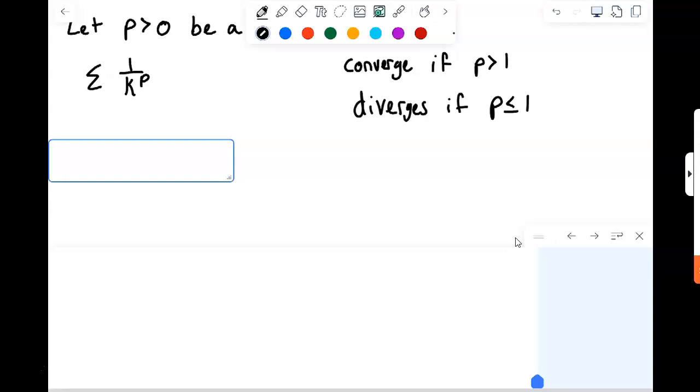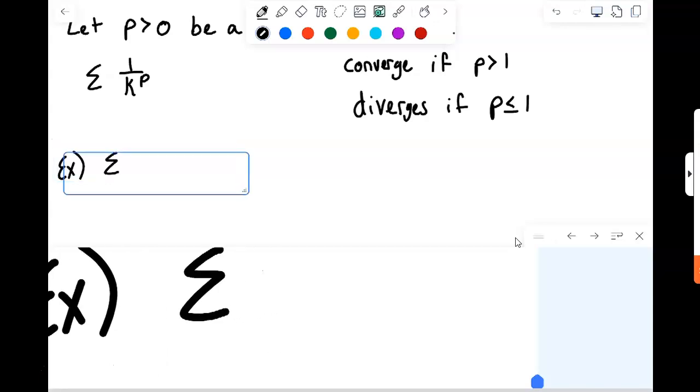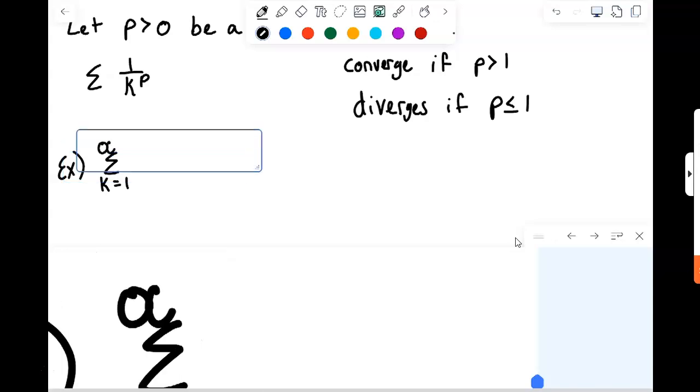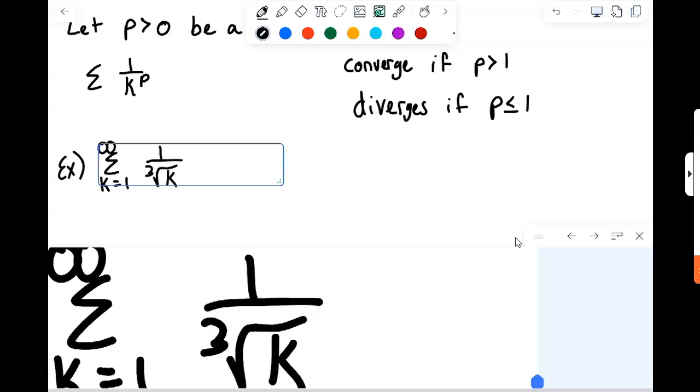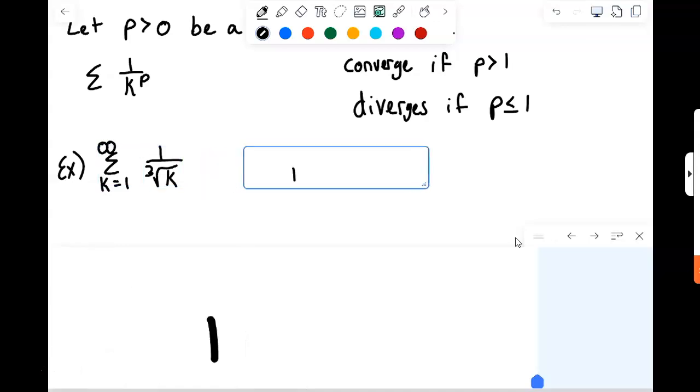Okay, so let's look at a couple of examples. The p-series is nice because it gives us a quick way to judge what's happening with our infinite series in a lot of circumstances. So let's consider the infinite series as k goes from 1 to infinity of 1 over the cube root of k. That's a p-series, 1 over k to the 1/3 power.